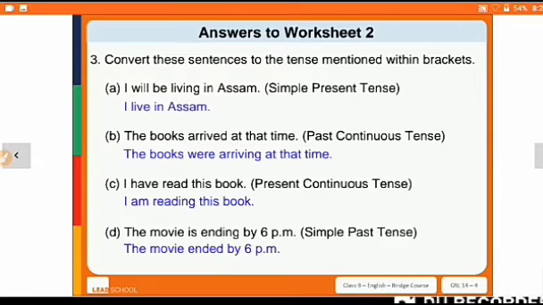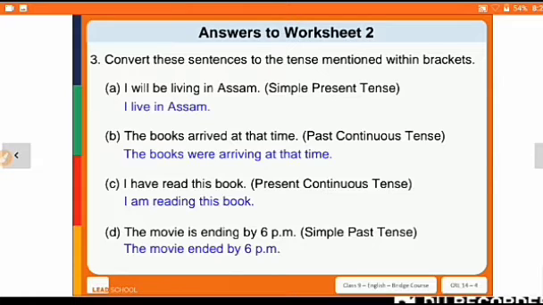I will be living in Assam. Which tense is that? First we will identify which tense it is. will है, be है, living है. Living है मतलब that will be continuous, right? Because here we have used the ing form of the verb. Then will be, it indicates future tense, so we can say that this is a future continuous tense.